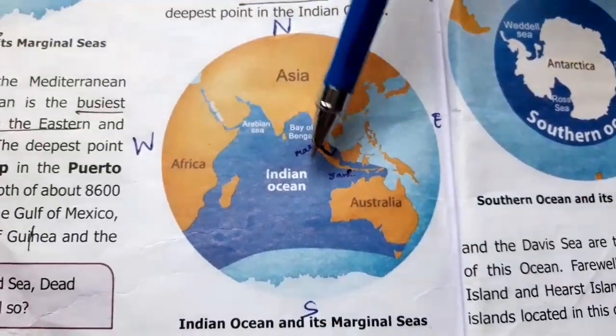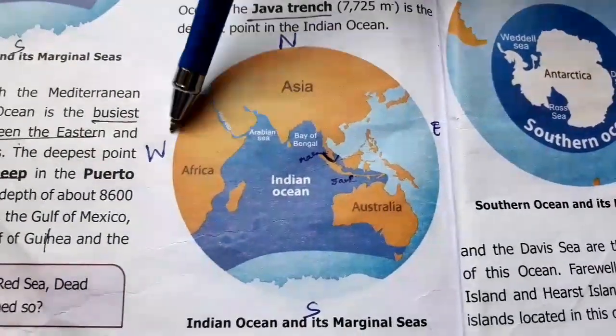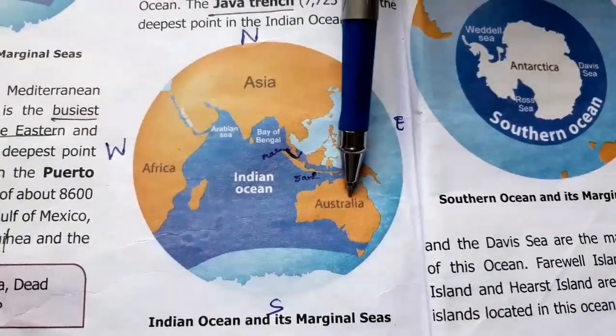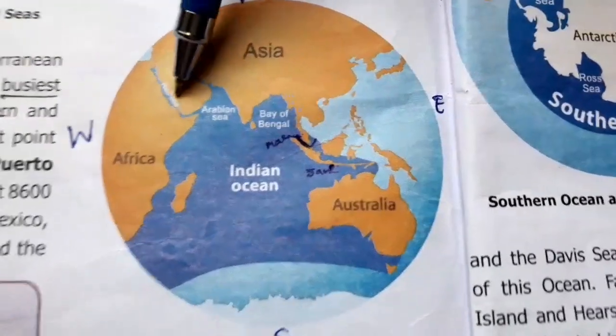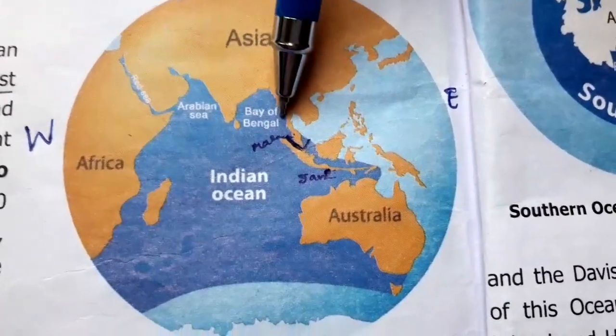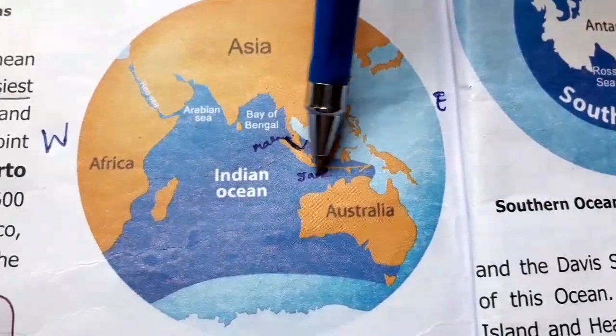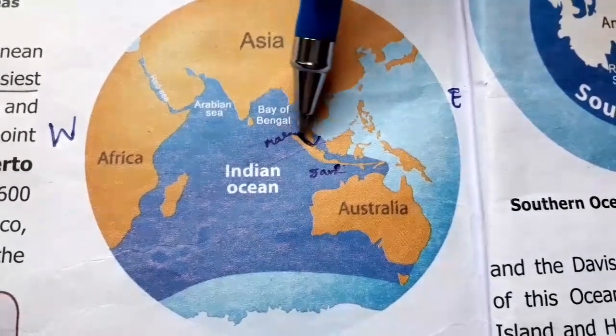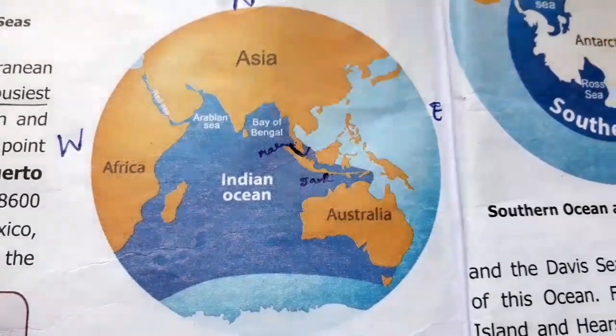Now see the picture of the Indian Ocean. In the north, Asia. In the west, Africa. In the east, Australia. And see the marginal seas: Red Sea, Arabian Sea, Bay of Bengal, isn't it? And see here, the Java Trench is here and the Malacca Strait is here.